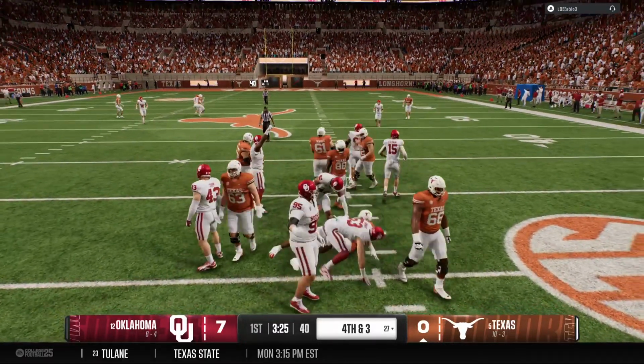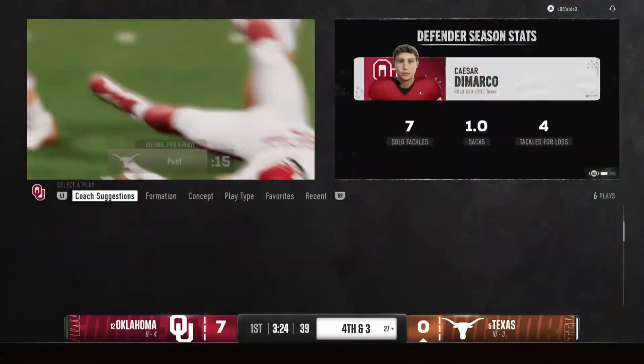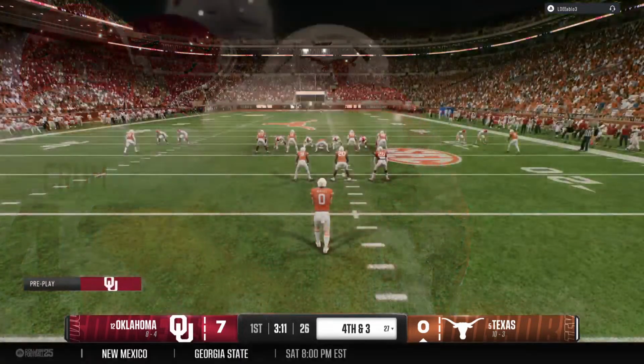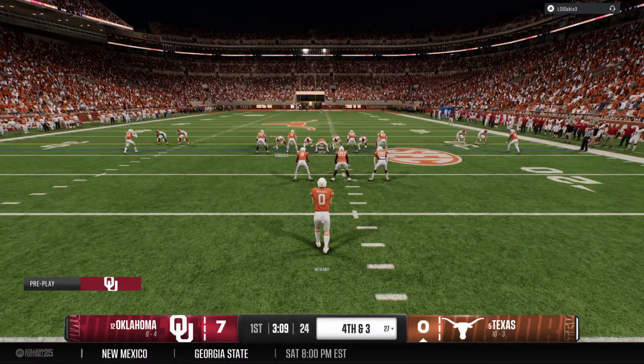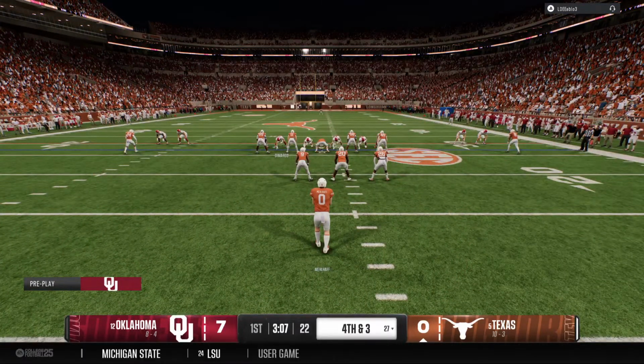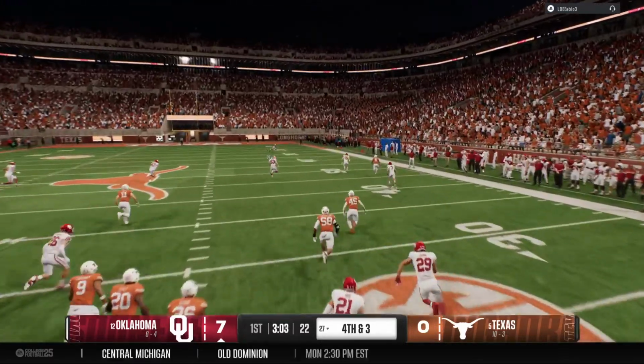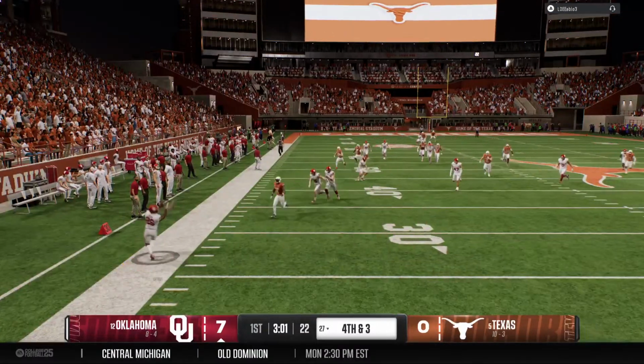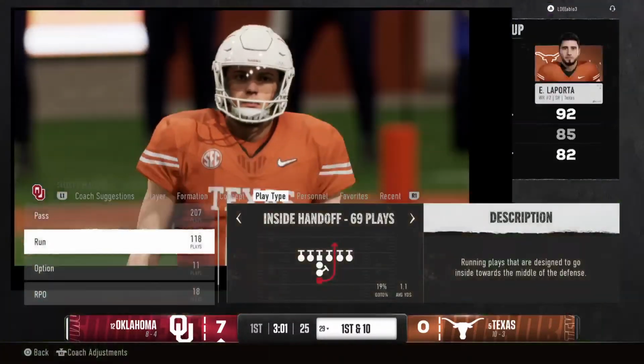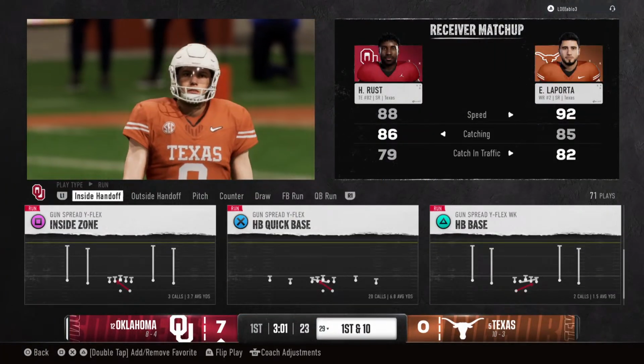Tackled behind the line. It's a loss of 2. Oh, the running back comes up a little bit short of the first down. Big decision here for this offense because they are down a touchdown here early in the game. They don't want to dig themselves too big of a potential hole. And he gets it away, a directional kick with pretty good distance. And the punt goes out of bounds. The officials now will mark the spot.